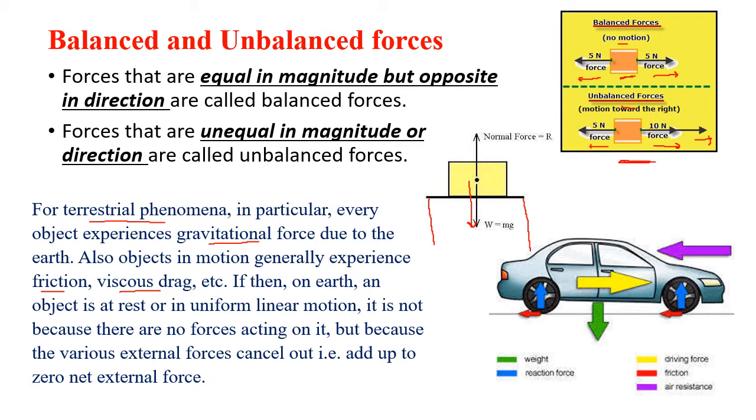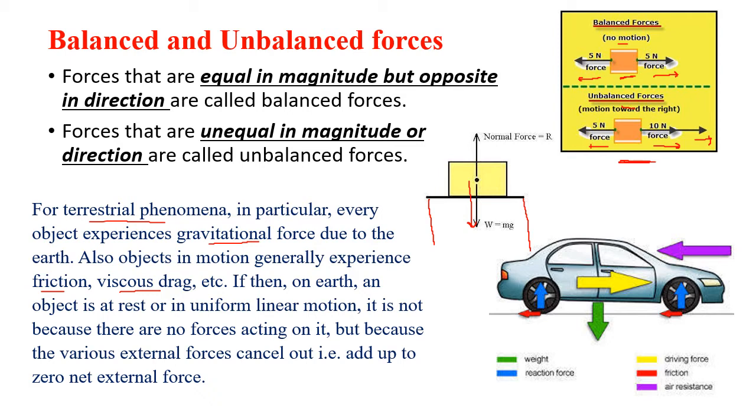If there was no balance, then the body would move down in the direction of the gravitational force. So we learn that with balanced forces, the net force is 0, so the state of motion of the body does not change. Same case with anything lying on the table, on the bed, gravity is acting, but it is not moving downward.